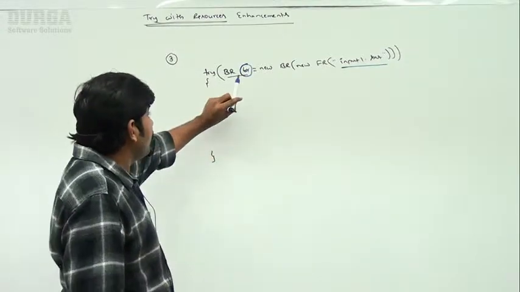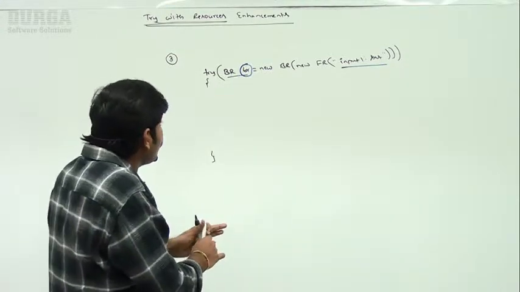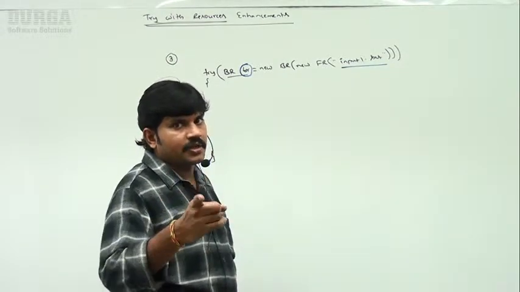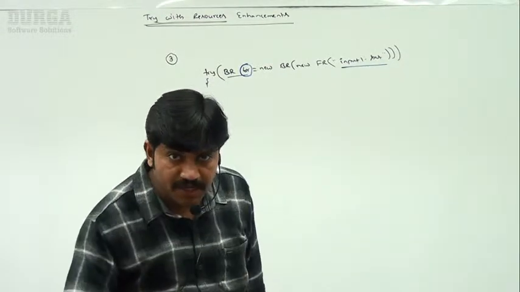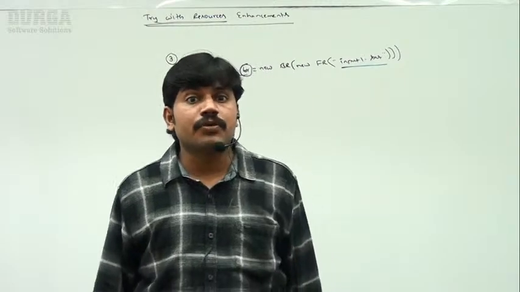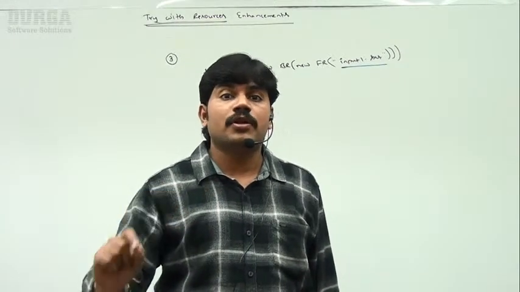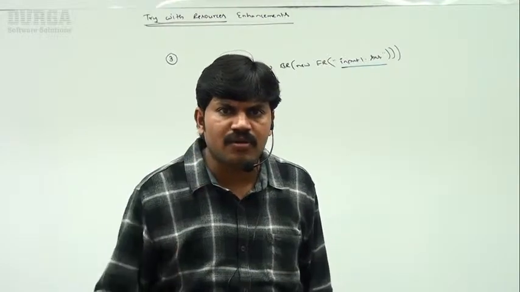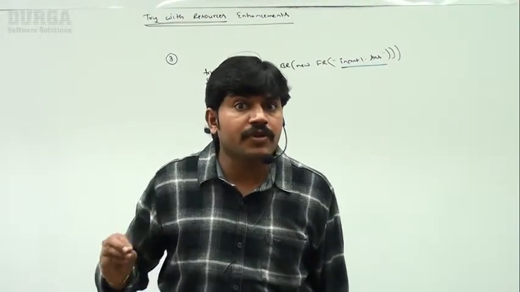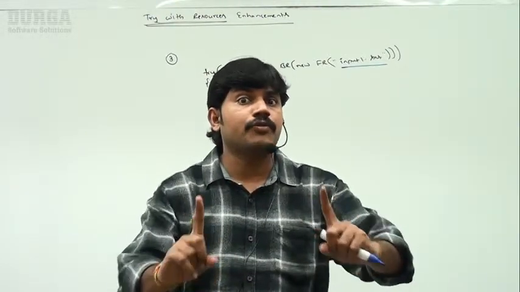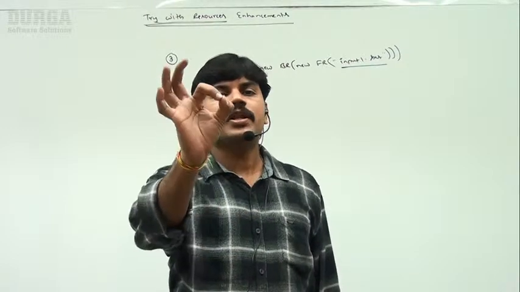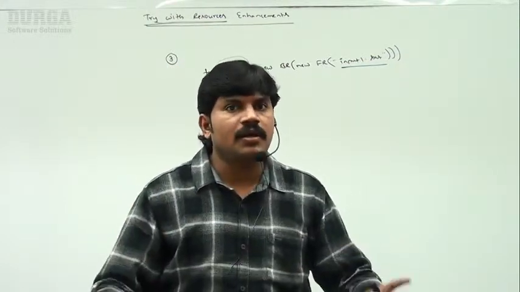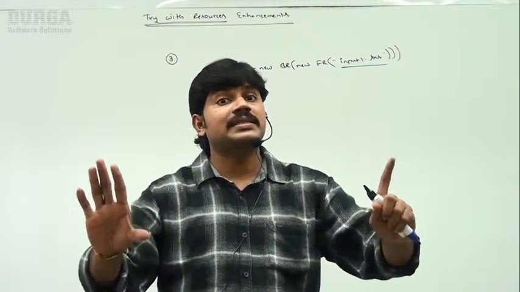If it is final, can I perform reassignment or not? No. By mistake, if you try to perform reassignment, we immediately get a compile error: auto-closable resource BR may not be assigned. Remember this, you are not allowed to perform assignment. So every resource reference variable is always final, and within the try block we are not allowed to perform reassignment.